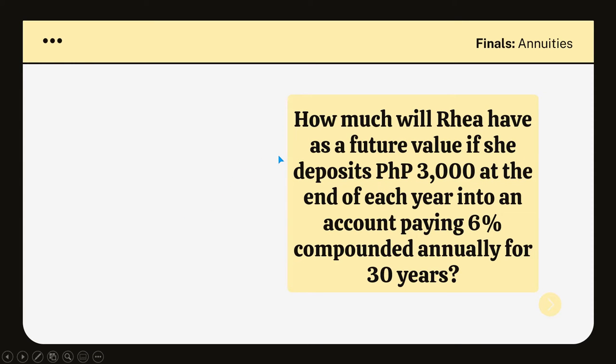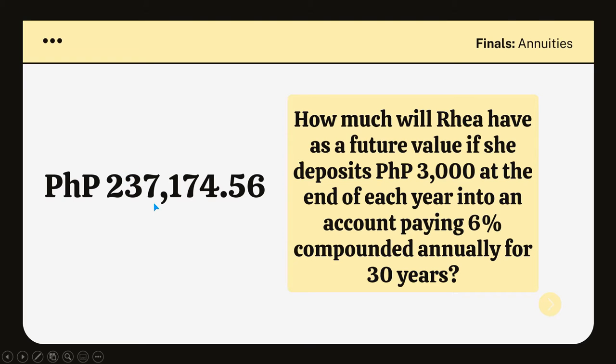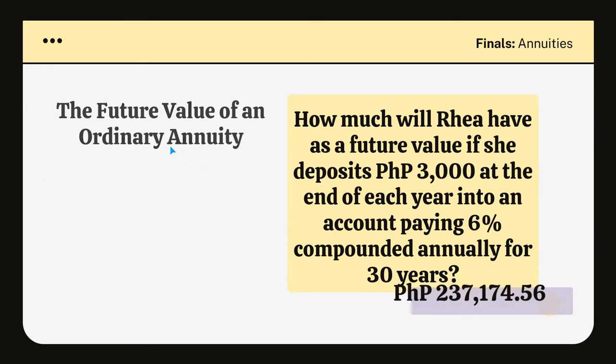How much will Rhea have as a future value if she deposits a total of 3,000 pesos at the end of each year into an account paying 6% compounded annually for 30 years? So the answer here is Rhea will have 237,174 pesos and 56 centavos after 30 years. And how are we able to compute that?